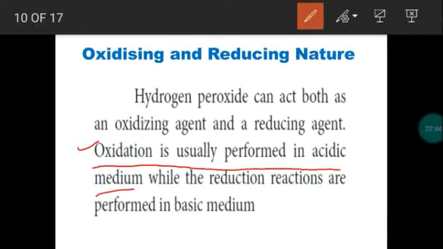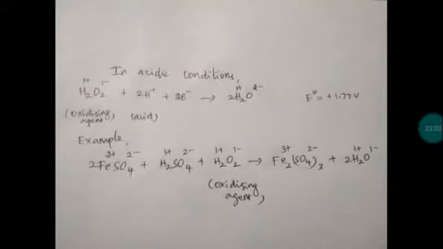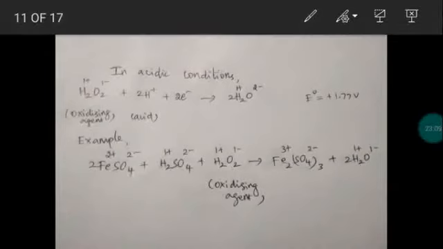If a substance is involved in a chemical reaction in the presence of hydrogen peroxide in basic medium, then the reaction will be a reduction, right? So a substance will undergo reduction in the presence of hydrogen peroxide in basic medium. Okay. So now consider acid medium. Now we are going to do a chemical reaction in acid medium.